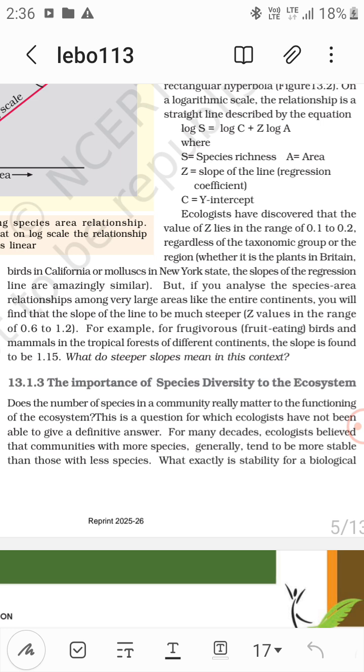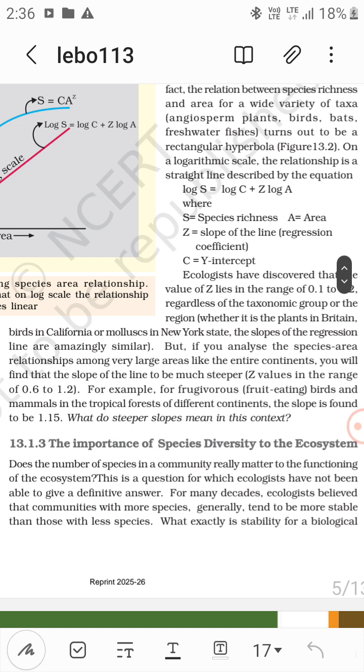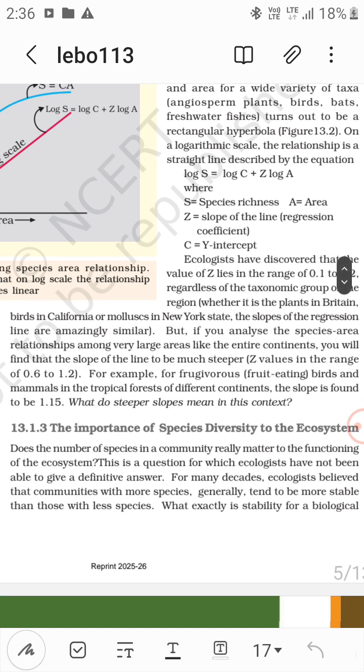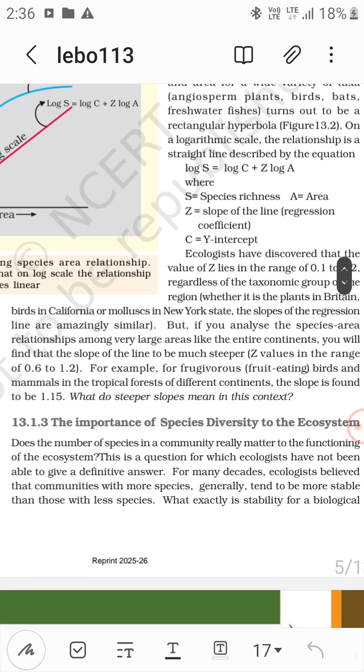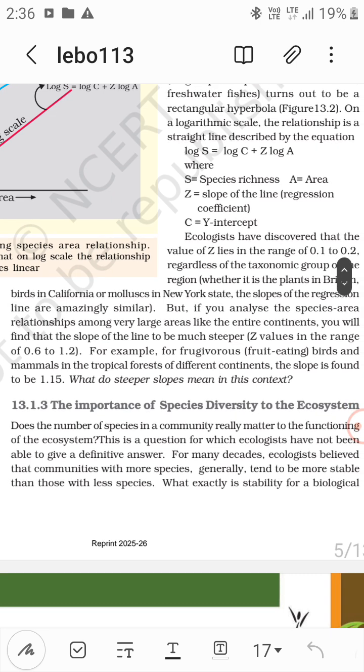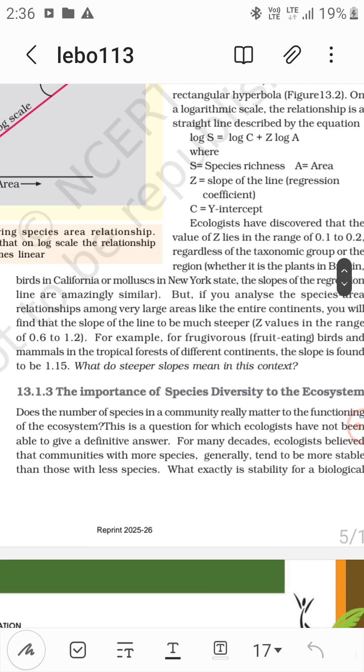What does a steeper slope mean in this context? If we analyze the species-area relationships among very large areas like entire continents, you will find that the slope of the line is much steeper, with Z values in the range of 0.6 to 1.2. For example, for frugivorous fruit-eating birds and mammals in the tropical forests of different continents, the slope is found to be 1.15.